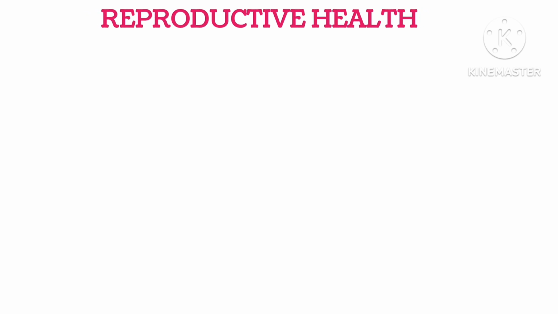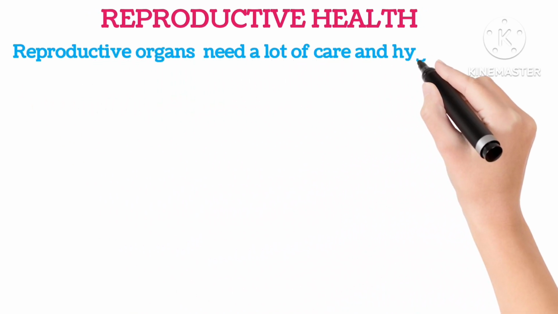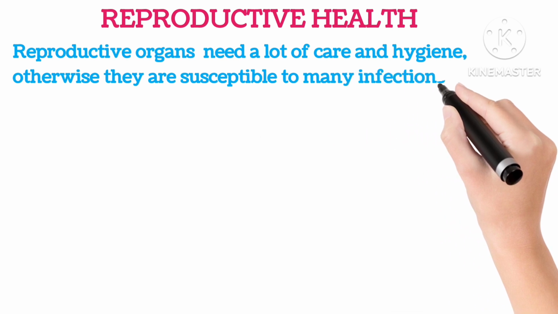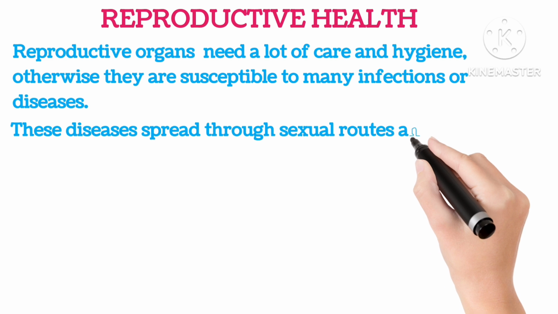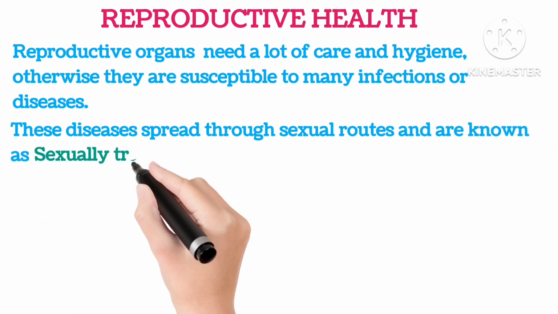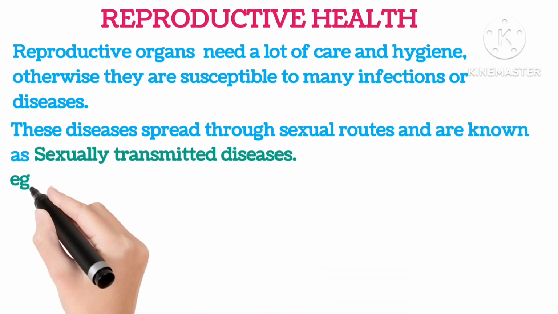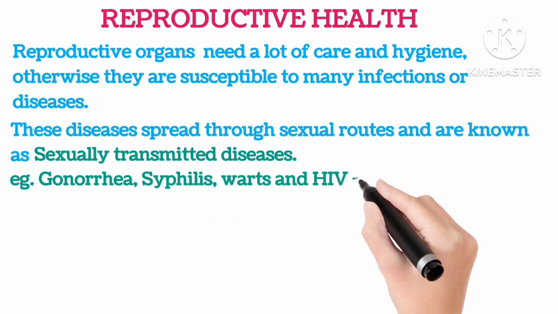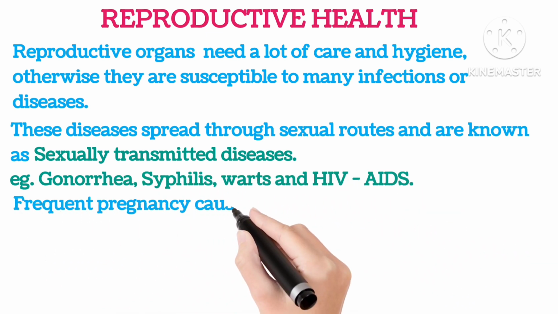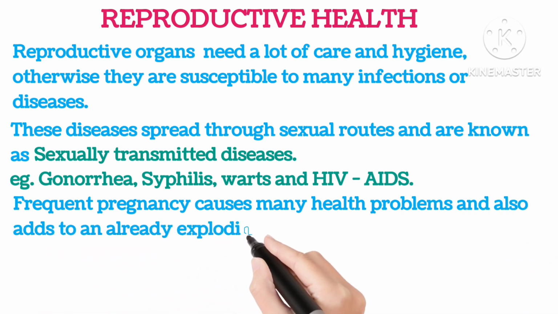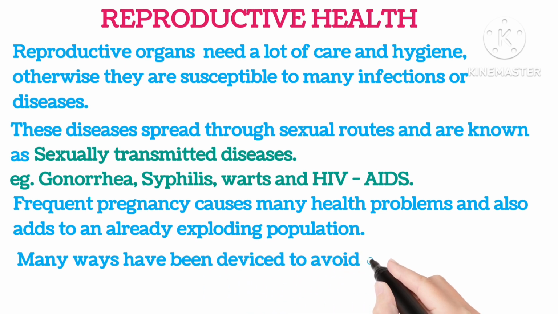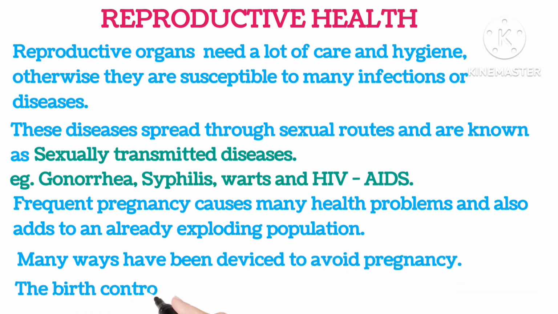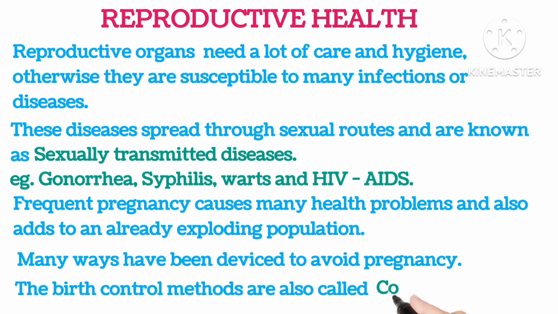Reproductive health. Reproductive organs need a lot of care and hygiene, otherwise they are susceptible to many infections or diseases. These diseases spread through sexual routes and are known as sexually transmitted diseases. Examples are gonorrhea, syphilis, warts, HIV/AIDS. Frequent pregnancy causes many health problems and also adds to the already exploding population. Many ways have been devised to avoid pregnancy. The birth control methods are also called contraception.